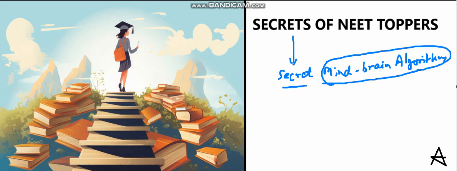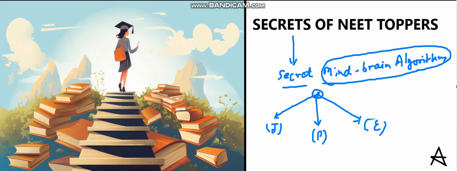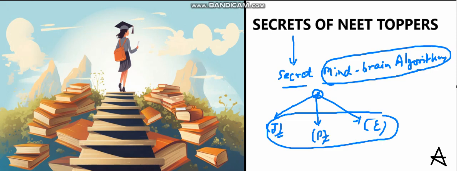For understanding this, you must first understand what we need to solve a particular question. There are three things of concern. First is information, second is the process, and third is the energy. And the mind brain algorithm involves the triad of these three things: information, process, and energy. Now, energy can be negative, positive, or neutral.